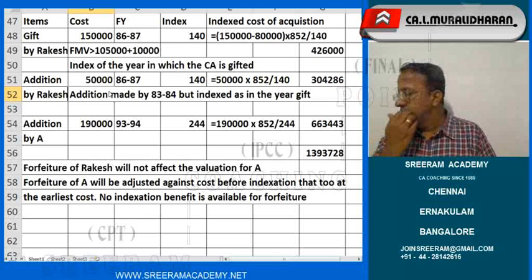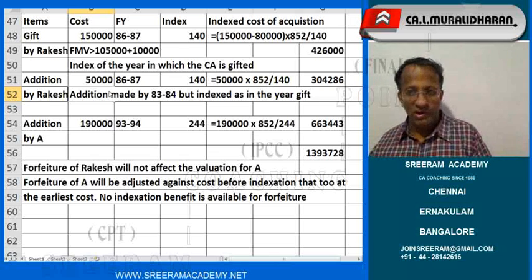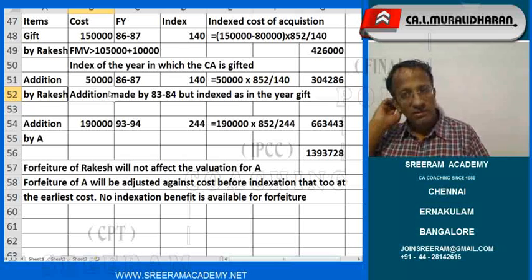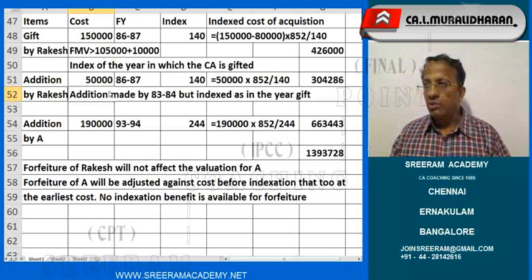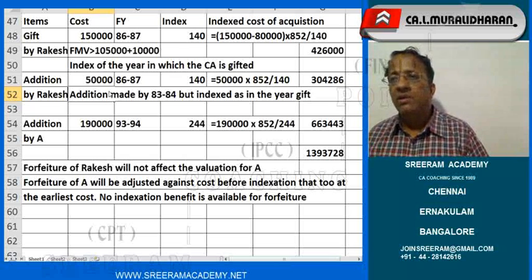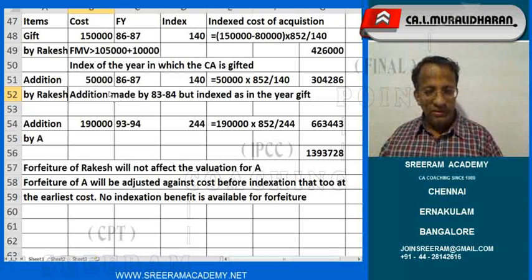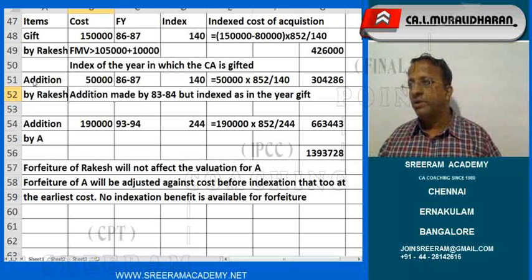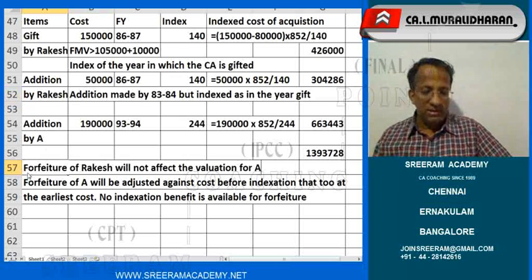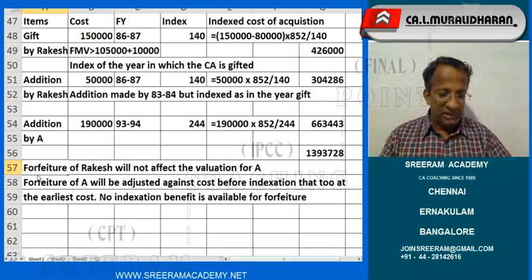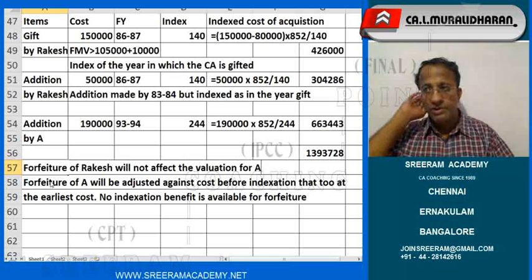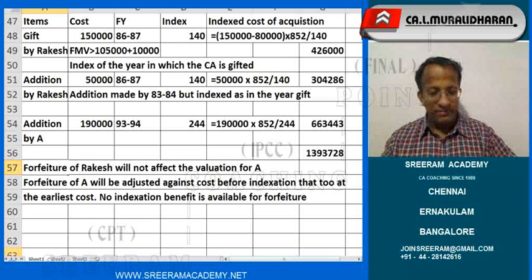So section 48, I will show you what they have communicated on that. For forfeiture of Rakesh will not affect the valuation of A. Let me complete this exercise, then I will take up all your questions. Shall I proceed?